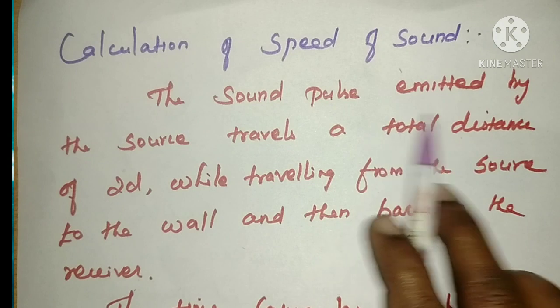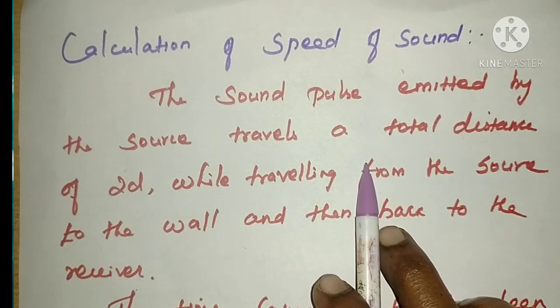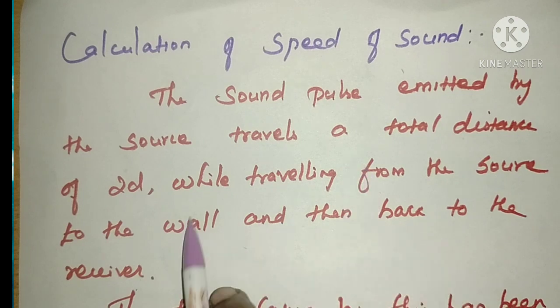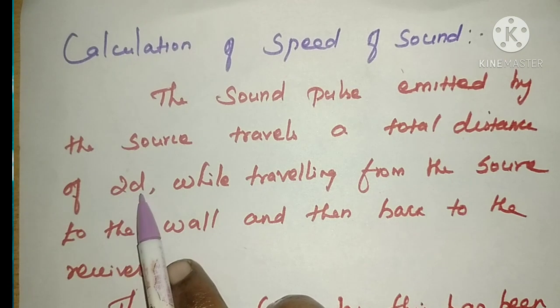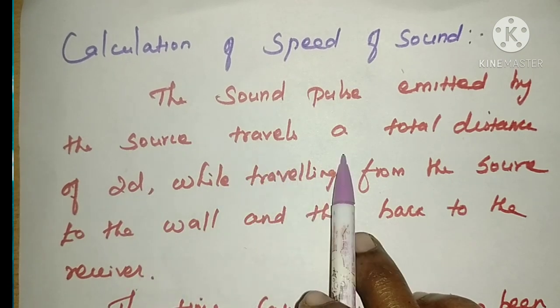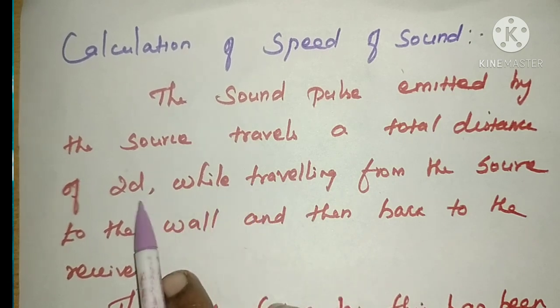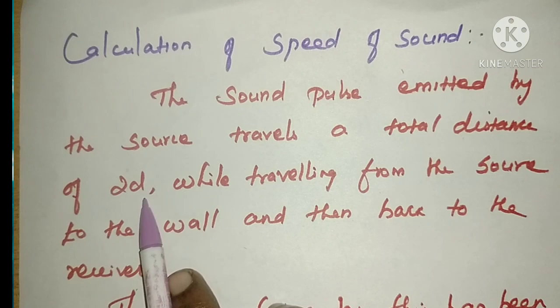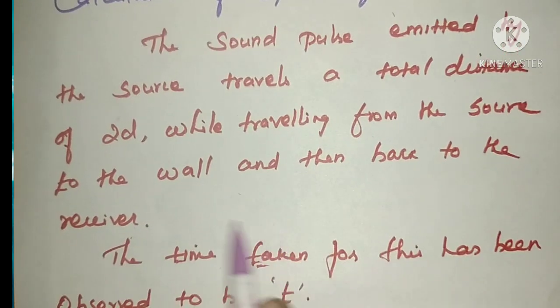Next step, we can calculate the speed of sound. The sound pulse emitted by the source travels a total distance. How we can measure the total distance, we already studied. Sending and receiving distance is equal to 2d. For sending the distance is d, and from the reflecting surface to the receiver, which is also near the source, that distance is d. So d plus d, 2d, while traveling from the source to the wall and then back to the receiver. So total distance is equal to 2d.